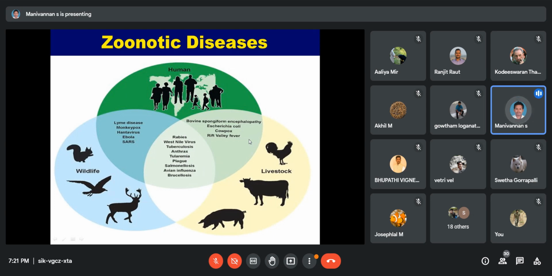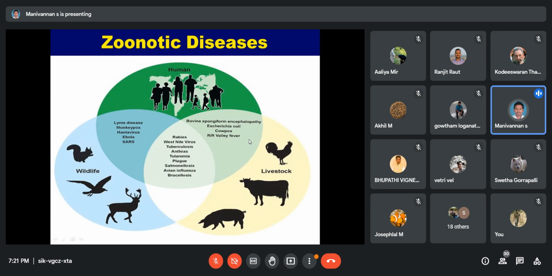The first one is Lyme disease. Lyme disease is a tick-borne illness caused by a bacterium. The causative agent's name is Borrelia burgdorferi. The main source is the deer tick, which carries the bacteria. The deer carries this pathogen.